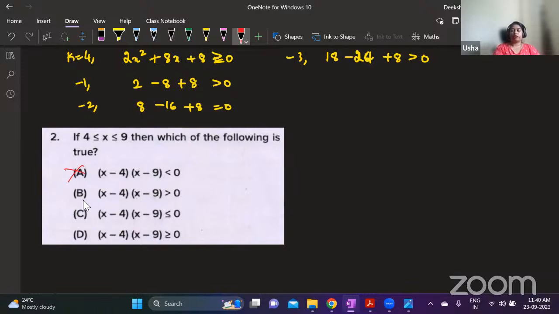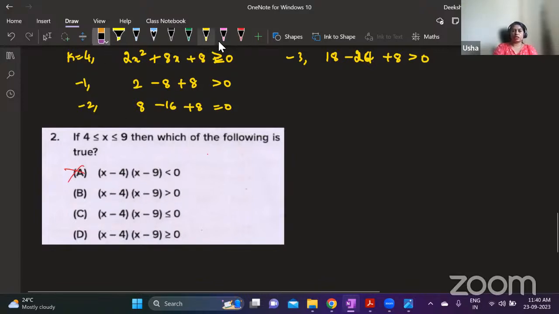And for the second option, greater than 0 is wrong because just now we saw when x is 4 and 9, the product is going to become 0. For all the values between 4 and 9, the product will be less than 0, because for any value you take, x minus 4 will give a positive number, and x minus 9 will be a negative number because the maximum number is 9, right? Even if you take 7, 7 minus 4 is 3, 7 minus 9 is minus 2. So it's going to be less than 0.